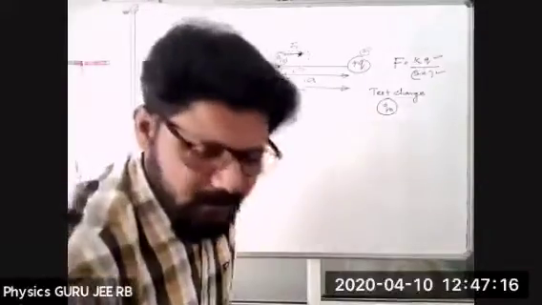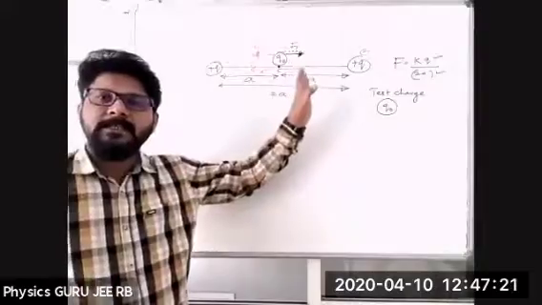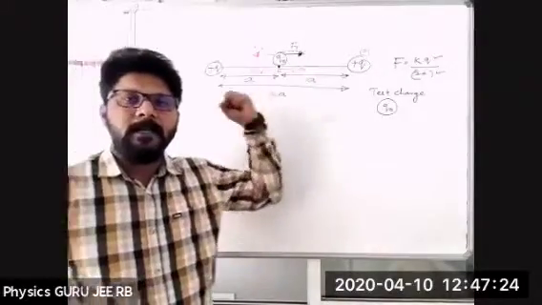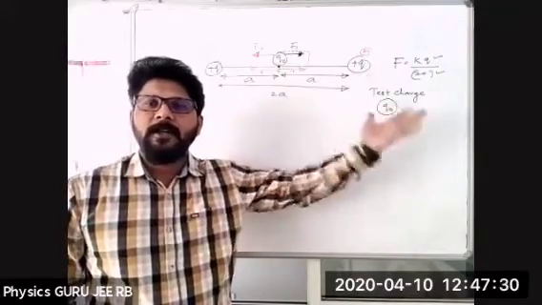Till here you understood or not? Everybody, from the start: Q is placed at the center. Next, what we did was displace the test charge in the forward direction, then leave it, and it moves in the forward and backward direction.